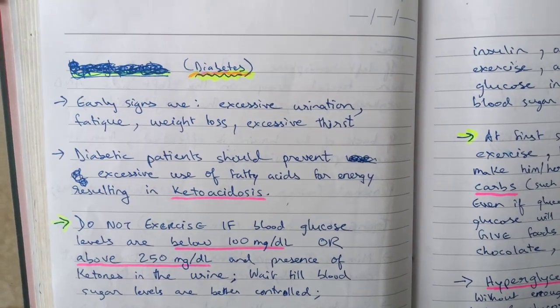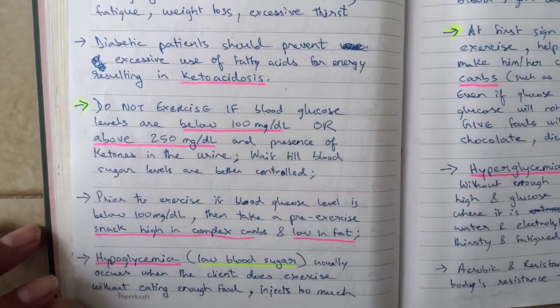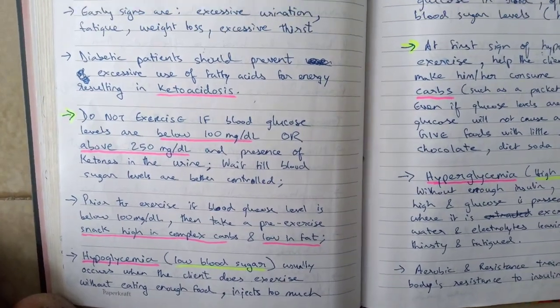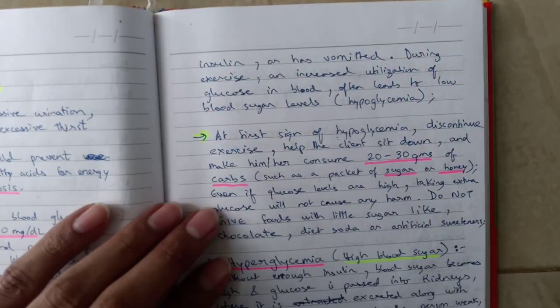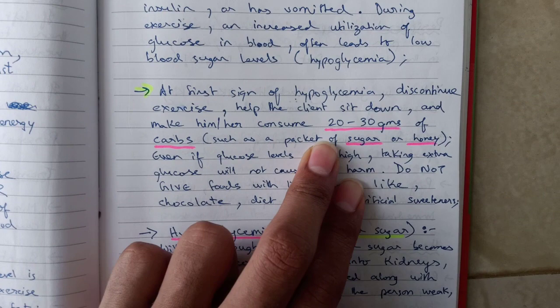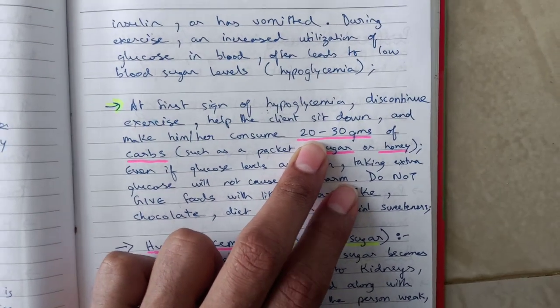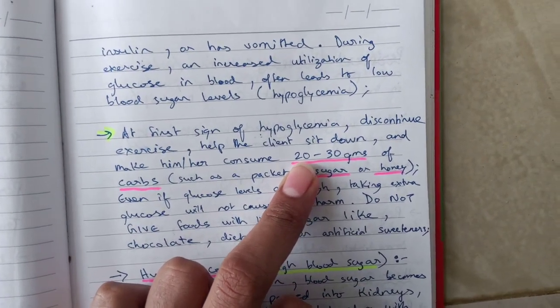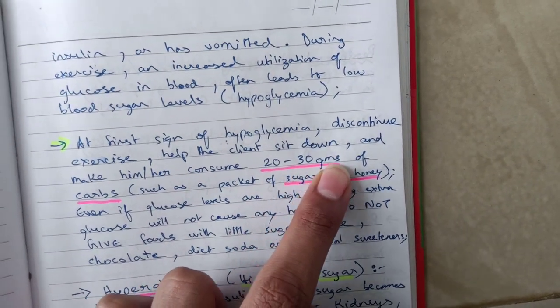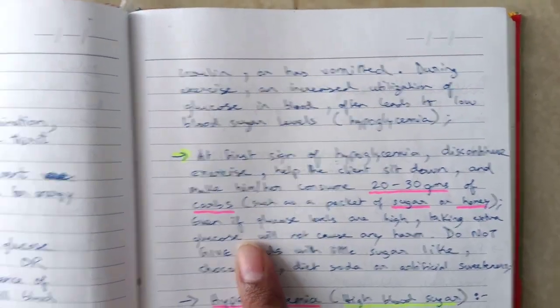Diabetes, I've already made a video on this, so I'll not be explaining this. You can just take a screenshot and make some notes of your own if you want. The video that I've already made, I'll put a link in the description. In that, I had mentioned that you should take 15 grams of carbs, but that is as per recent studies. But ACE says you should be providing them with 20 to 30 grams of carbs in case they are having a hypoglycemic attack.